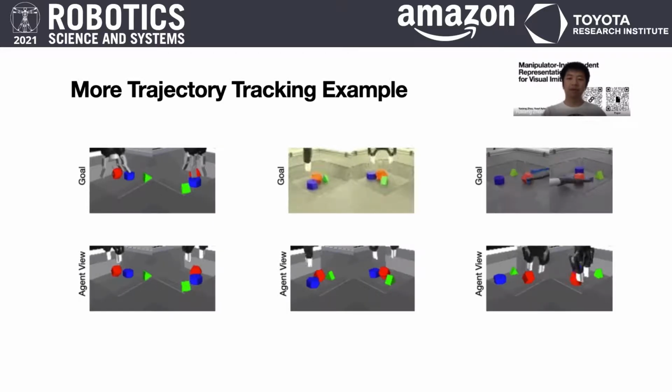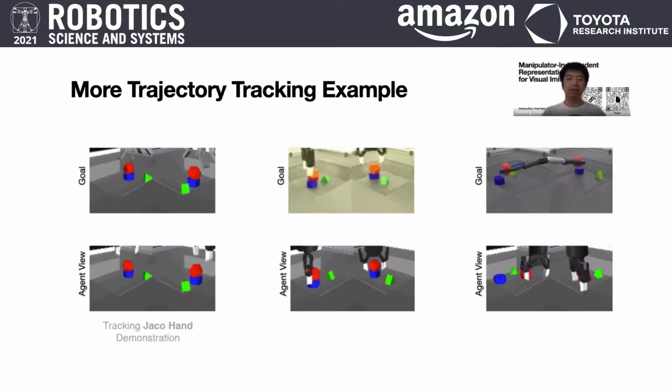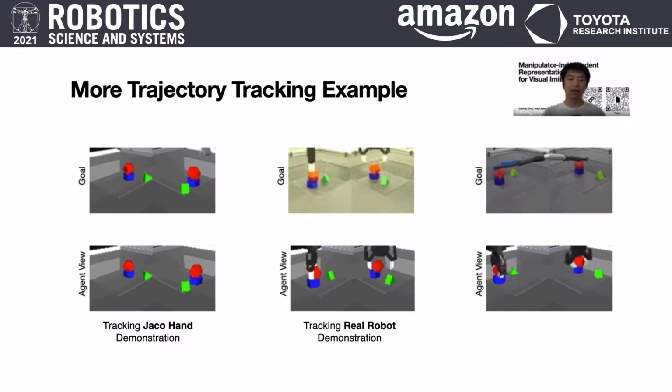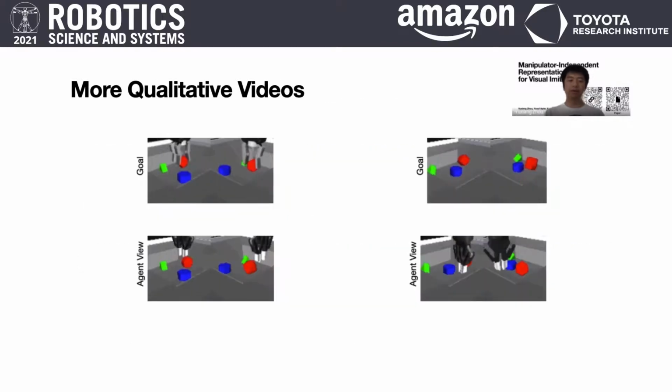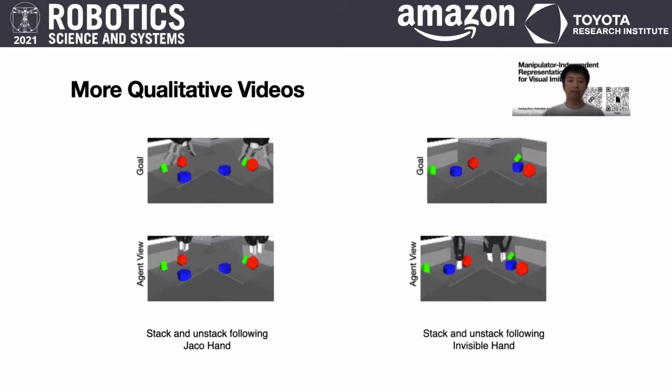Here are more examples of tracking demonstrations collected with the Jaco hand, real robot, and pickup stick. Here we show our agent can track trajectories collected from different domains. Here we show our agent can track trajectories that are collected for an out-of-distribution task. For example, here we have the Jaco hand following stacking and unstacking trajectories. And then we also have the invisible hand doing the same.